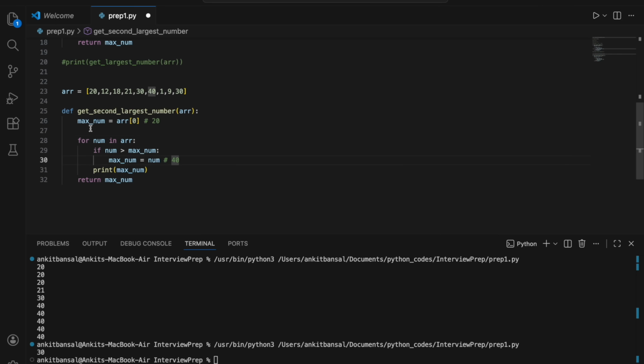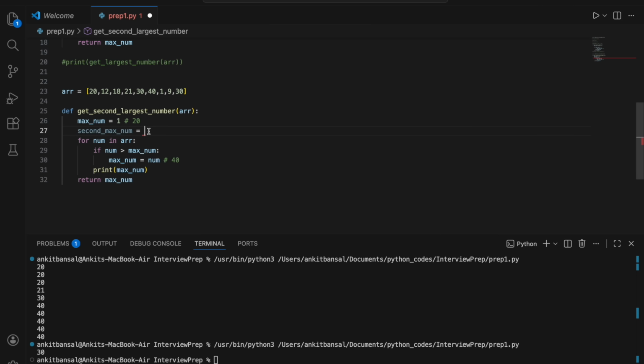Now what we will do, we have to declare two variables now. One is max and one is, let's say, second max num, right? So this will be my largest element and this will be my second largest element, right? For now, I am just keeping it as 1 and 0.